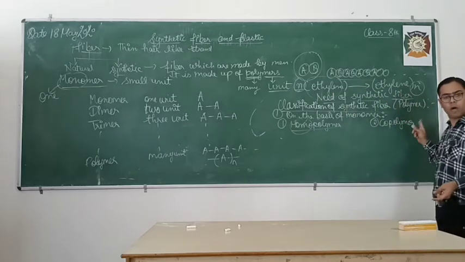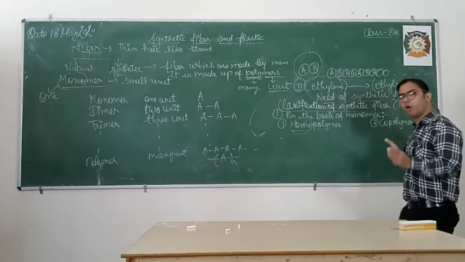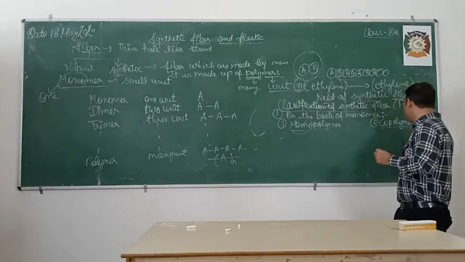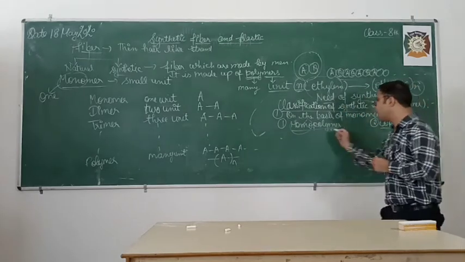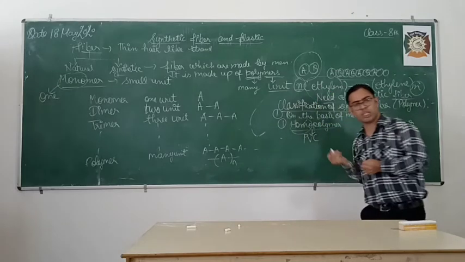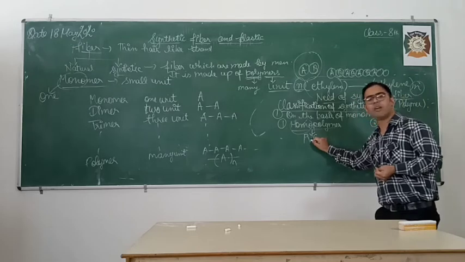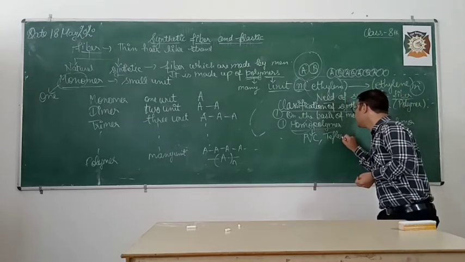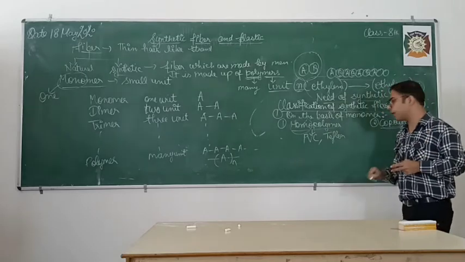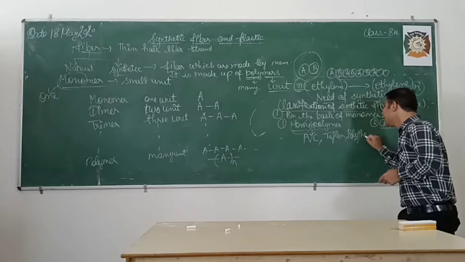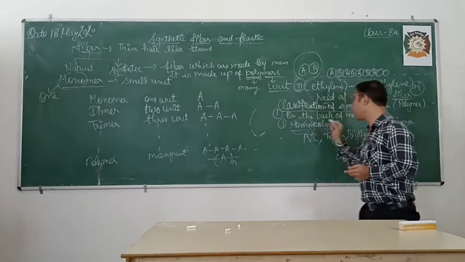Now those polymers which are made up of more than one monomer are referred to as copolymer. Okay. Now the example of homopolymer is PVC. PVC pipes are there. Polyvinyl chloride. Okay. Teflon, which we use in non-stick pans. Polythene. So these are some of the examples of homopolymer.